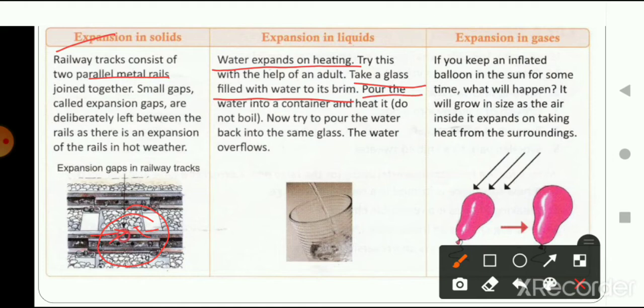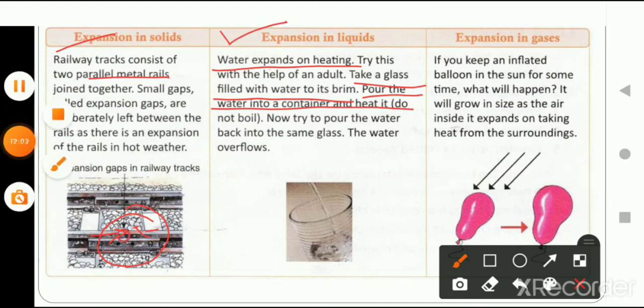Then pour the water into a container and heat the water. Do not boil the water, just heat it. After heating, if you put the water back into the glass, you will see that the water is overflowing. So this is a simple activity where you can see that water also gets expanded after heating. Here you can see that liquid also expands while heating.